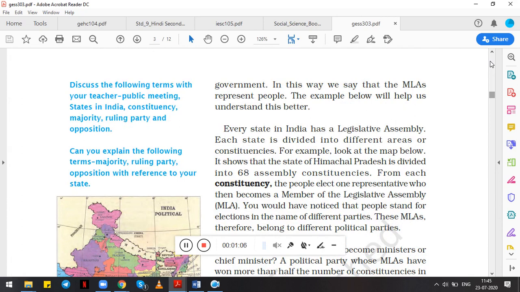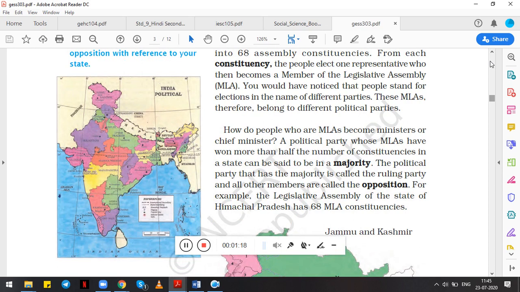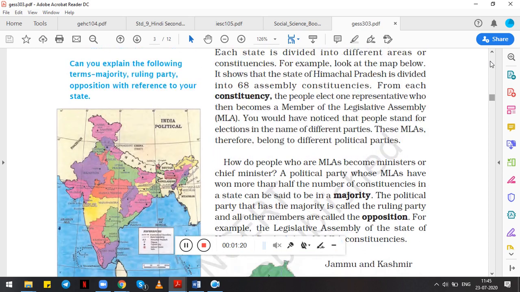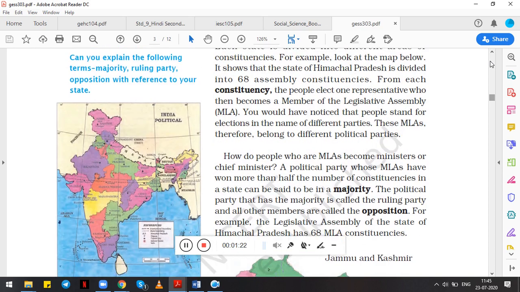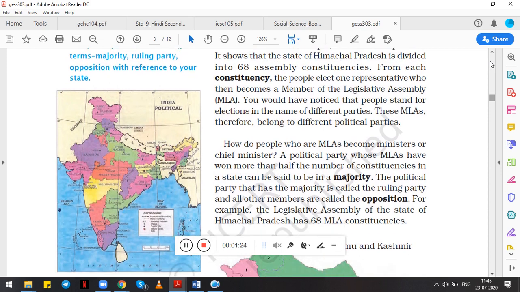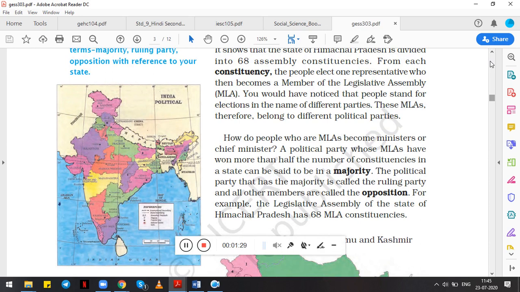Every state in India has a legislative assembly. Each state is divided into different areas or constituencies. For example, look at the map below. It shows that the state of Himachal Pradesh is divided into 68 assembly constituencies. From each constituency, the people elect one representative who then becomes a member of the legislative assembly.